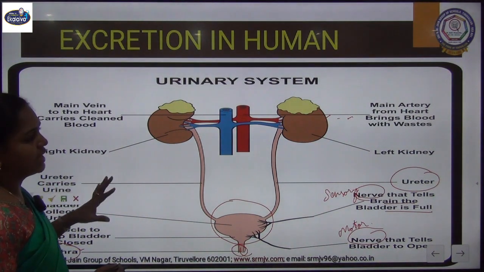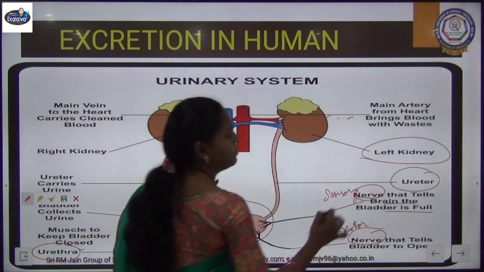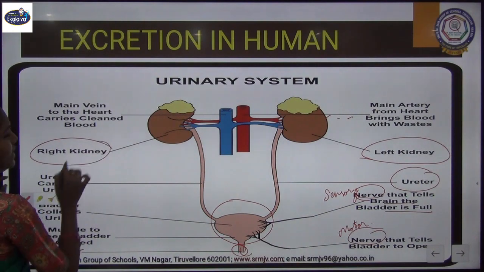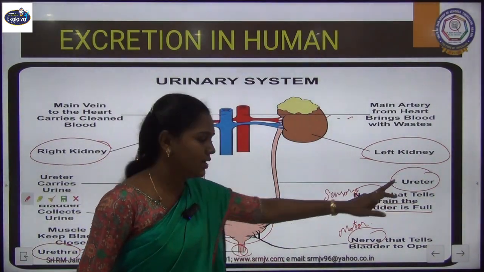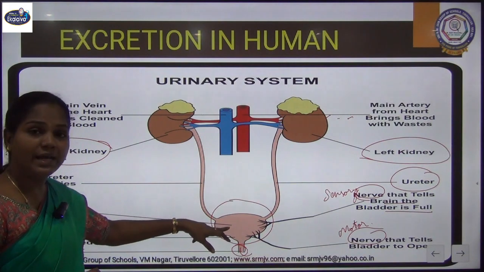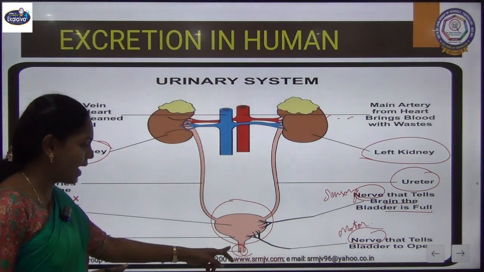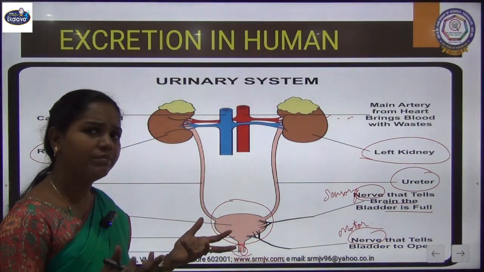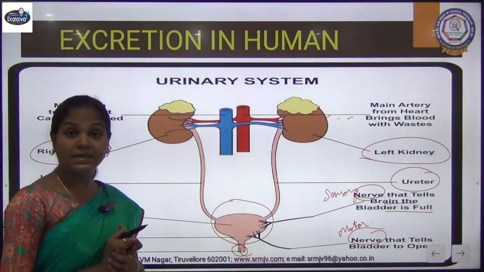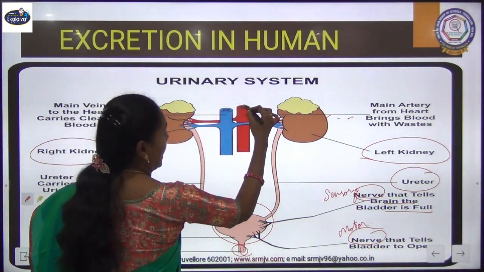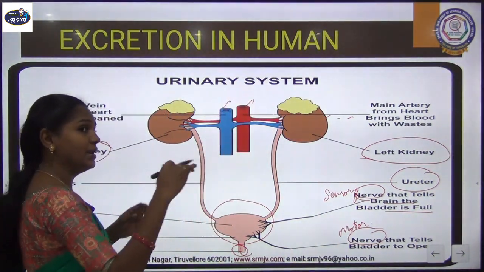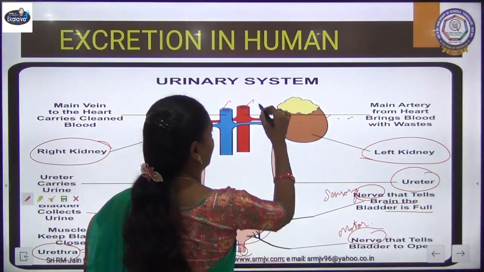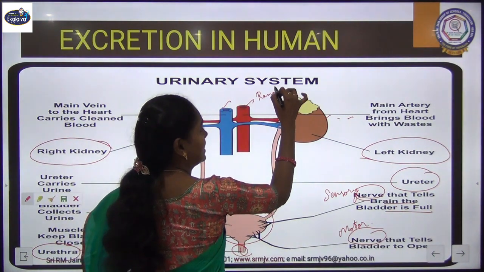So these are the four main parts of our excretory system: the pair of kidneys, that is the left kidney and right kidney, the pair of ureters, the urinary bladder to store the urine, and the urethra to release the urine out of the bladder. All these organs are supplied with blood circulation, with a main artery and vein bringing blood to and taking blood out of our kidney. This is the main artery, which we can even call the renal artery.